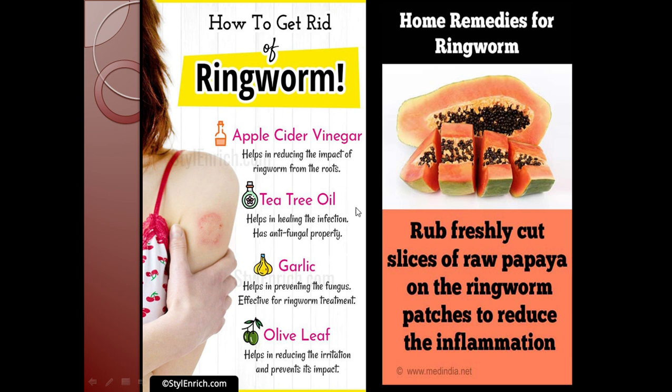Next is tea tree oil. It helps in healing the infection. The tea tree oil has antifungal property. Next remedy is garlic. Garlic helps in preventing the fungus. It is effective for the ringworm treatment. Next is olive leaf. Olive leaf helps in reducing the irritation and prevents its impact. Even papaya can also be used as a home remedy for ringworm. For this, rub freshly cut slices of raw papaya on the ringworm patches to reduce the inflammation.